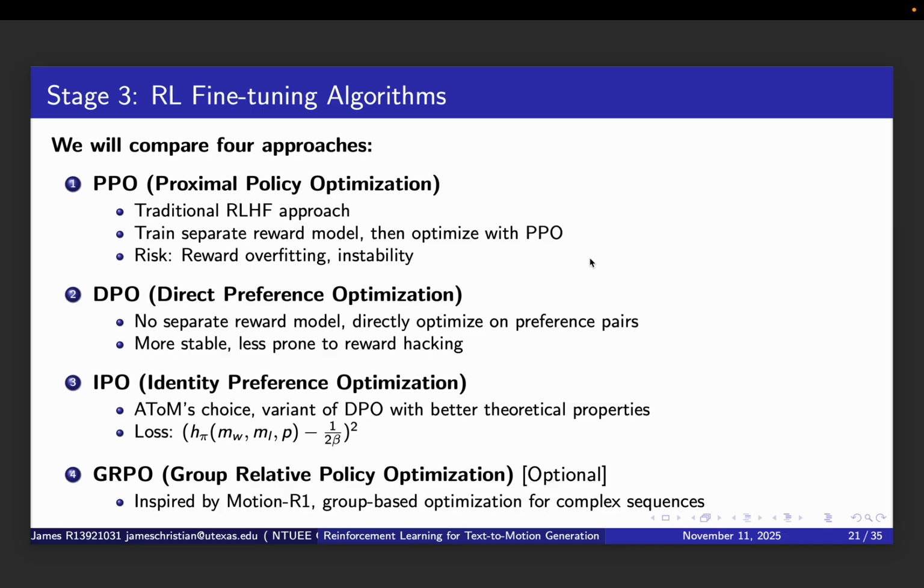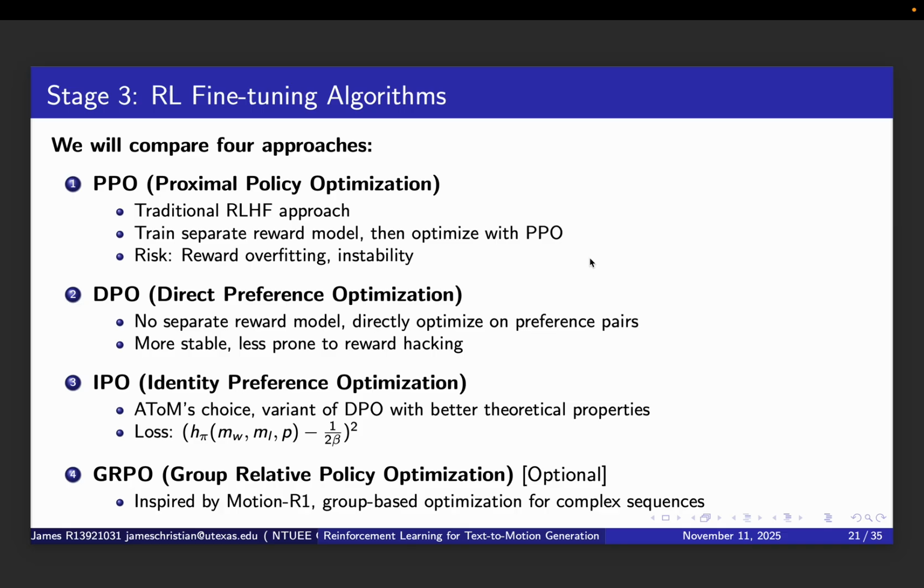Second is DPO, Direct Preference Optimization. This is simpler. There's no separate reward model. Instead, we directly optimize on preference pairs using a supervised learning approach. It's more stable and less prone to reward hacking, where the model exploits weaknesses in the reward model.